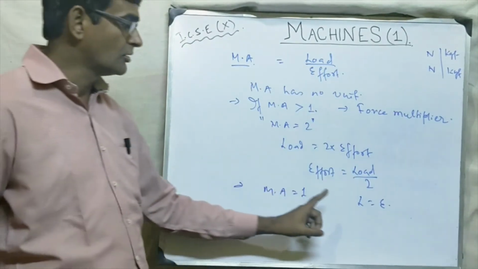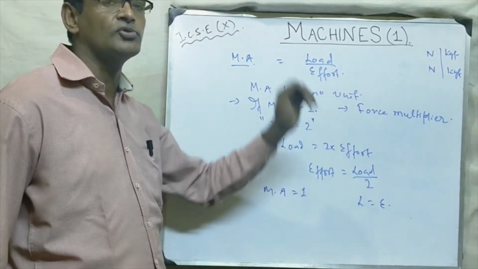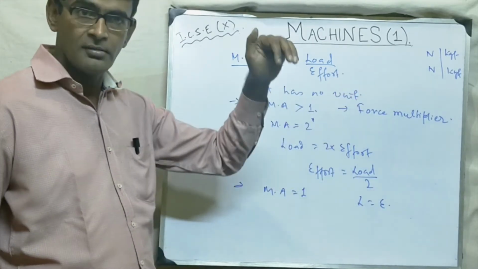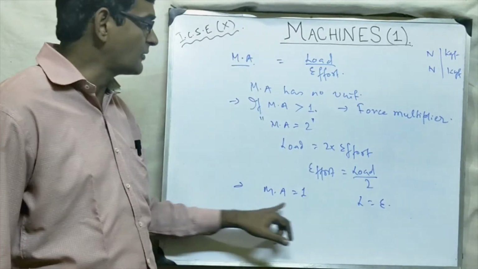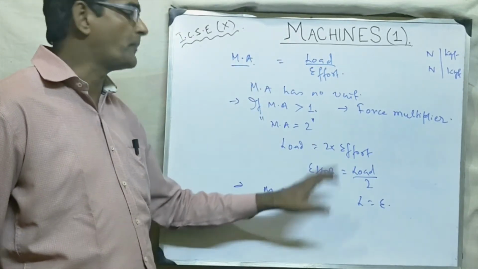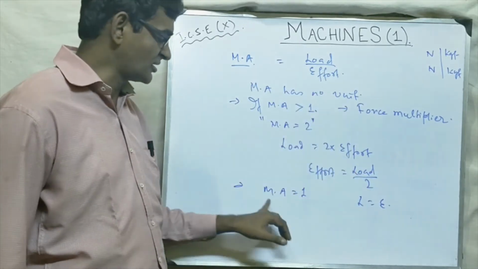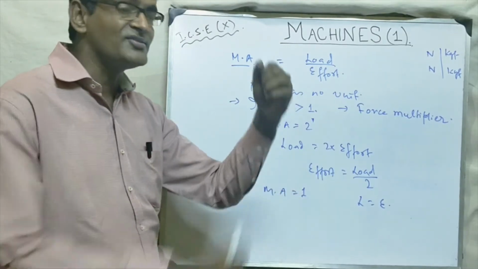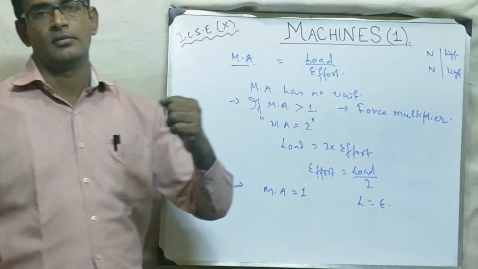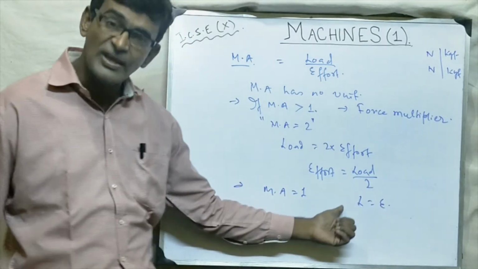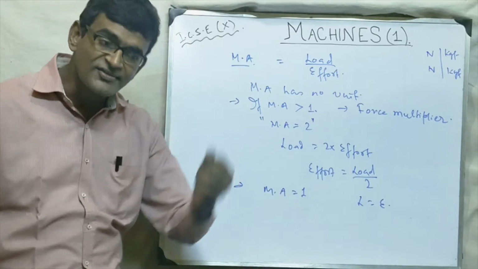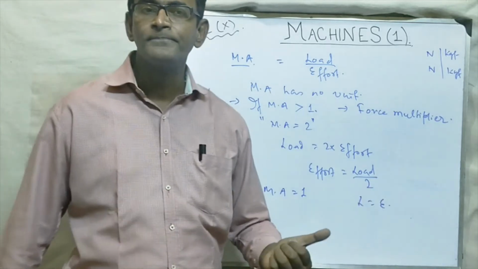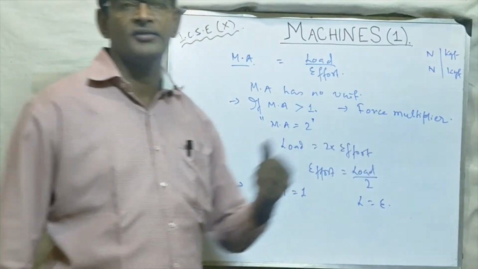Yes, we use it. Maybe this machine can be used to change the direction, as we do in the case of single fixed pulley on the wheel. The pulley on the wheel has mechanical advantage 1. If we go practical, it will be less than 1. So we will discuss it later. Then still we use it. Why? Because it makes our job easier. How? By changing the direction of effort. Okay, so we may have to apply the same effort, but what happens? Direction changes. That makes our job easier. So that is why we also use some machines whose mechanical advantage is 1.